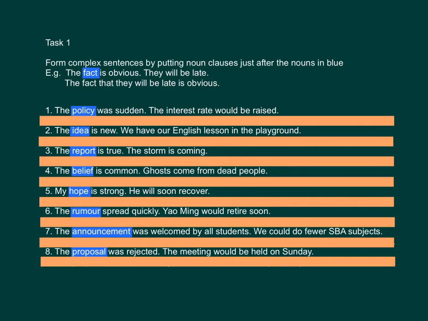The announcement was welcomed by all students. We could do fewer SBA subjects. The proposal was rejected. The meeting would be held on Sunday.